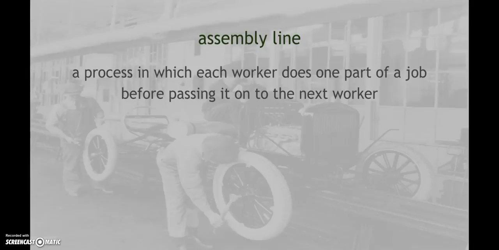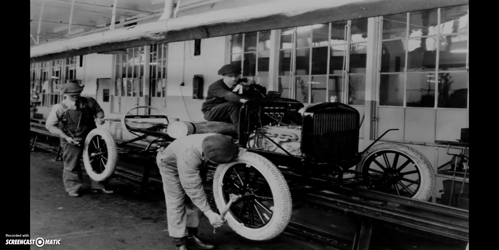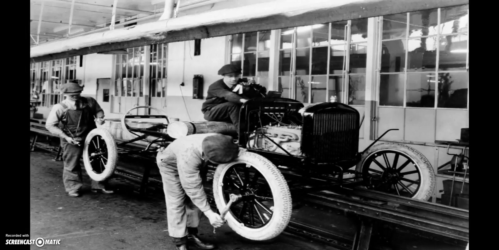More on them later. The assembly line, which you talked a little bit about with the Northeast, this is when you're making a product and it's a bunch of guys and ladies working on a line and they're assembling different parts of our product. We see it a little bit in the 1800s. We really see it used a lot more when making cars in Detroit, Michigan.